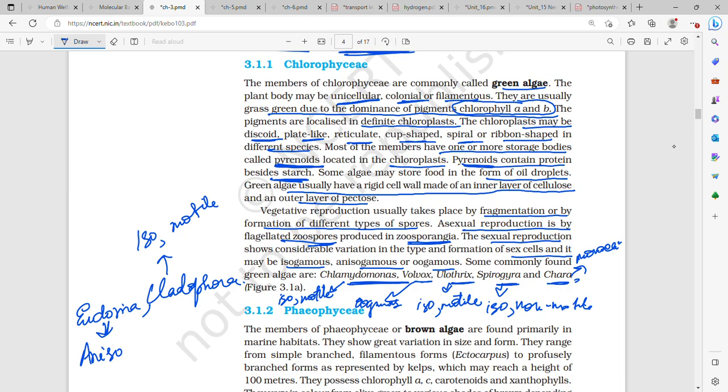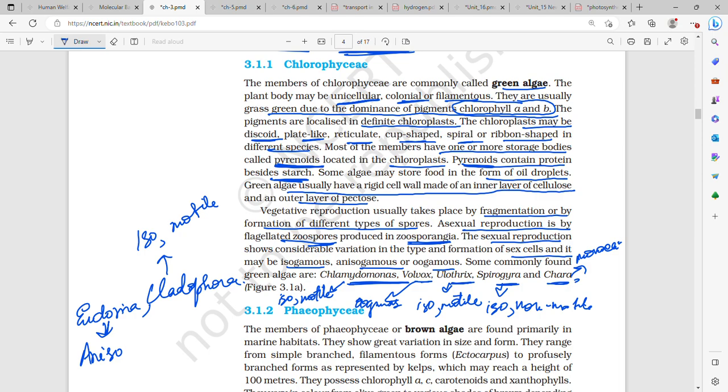So Chlorophyceae, members of Chlorophyceae are commonly called green algae. Their plant body can be unicellular, colonial, or filamentous. They are usually grass green. Why? Because of the dominance of pigments chlorophyll a and chlorophyll b. Pigments are localized in definite chloroplasts. Chloroplasts can be discoid, plate-like, cup-shaped, reticulate, spiral, or ribbon-shaped.